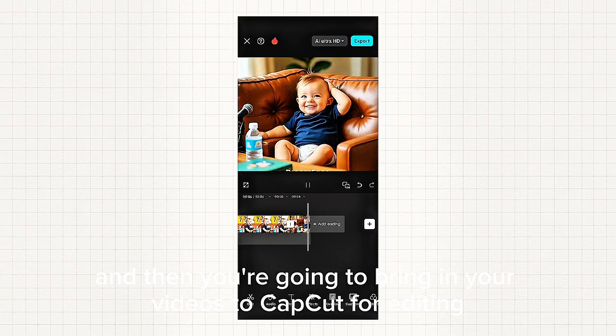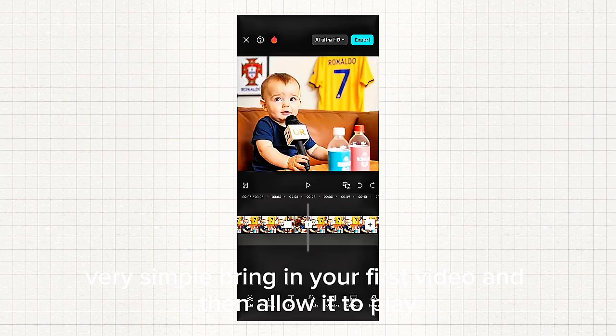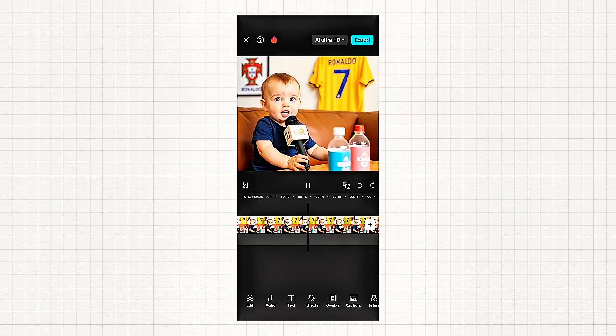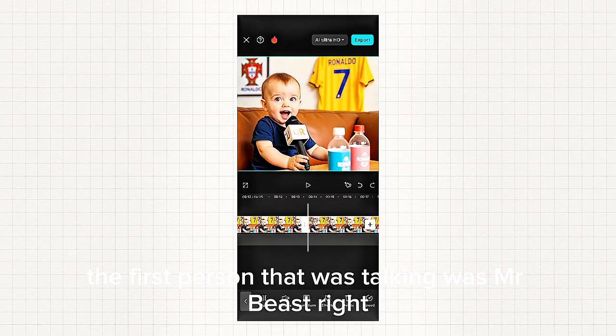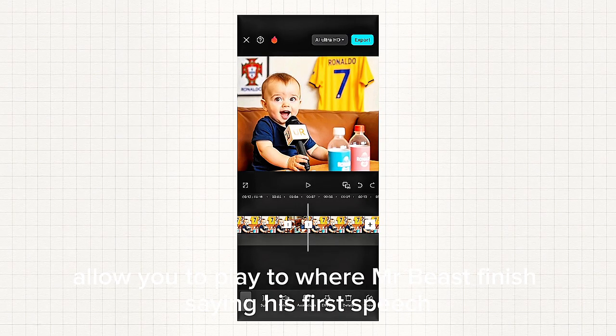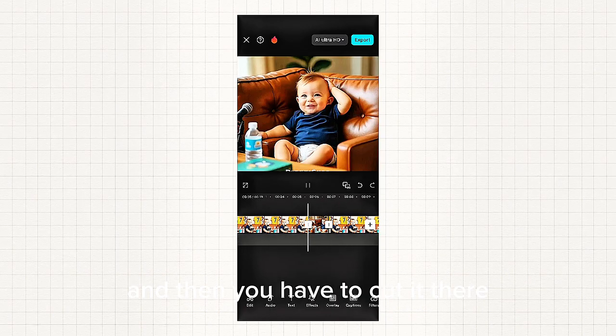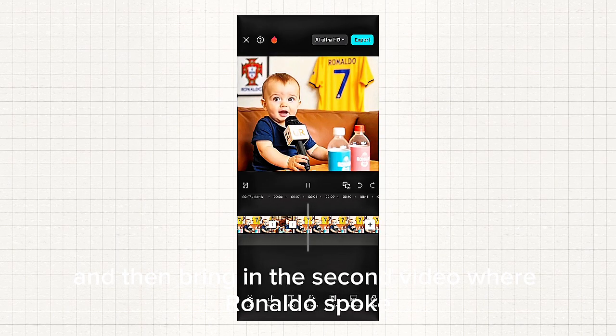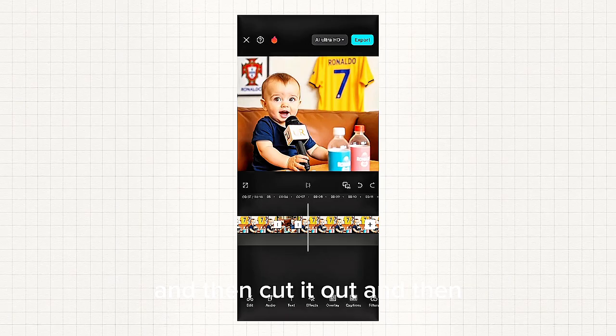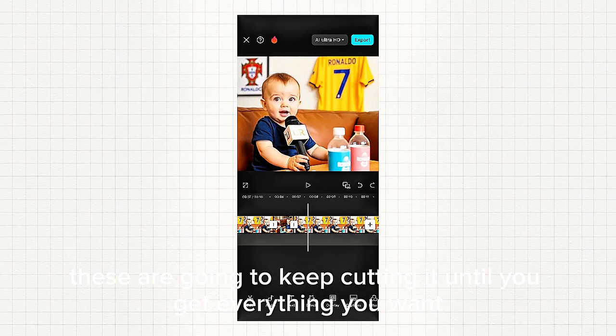And then you're going to bring in your videos to CapCut for editing. Very simple. Bring in your first video and then allow it to play. The first person that was talking was Mr. Beast, right? Allow it to play to when Mr. Beast finished saying his first speech, and then you have to cut it there and then bring in the second video where Ronaldo spoke, and then cut it out, and that is how you're going to keep cutting it until you get everything you want.